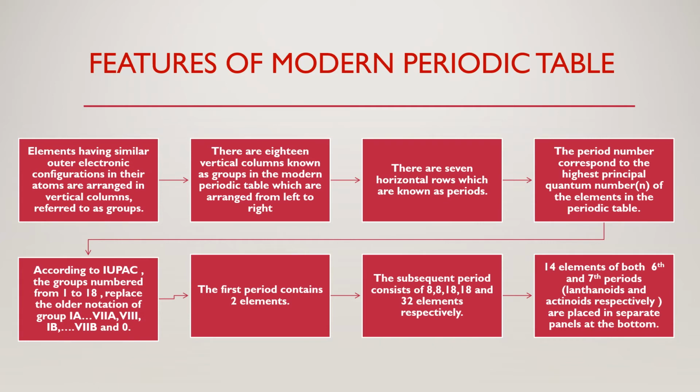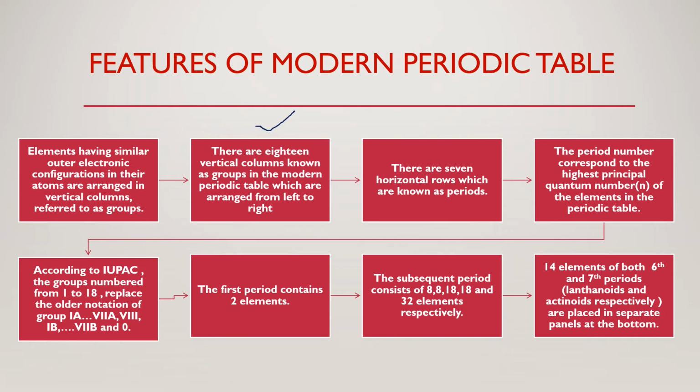Now in brief, I can discuss features of the modern periodic table. As I've already discussed, elements having similar outer electronic configuration in their atoms are arranged in vertical columns, which are referred to as groups. There are 18 vertical columns known as groups in the modern periodic table. This also I have told, that there are 18 vertical columns.